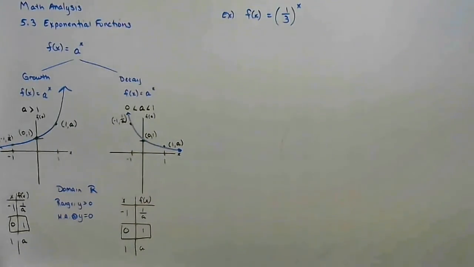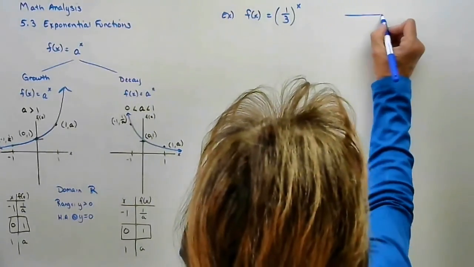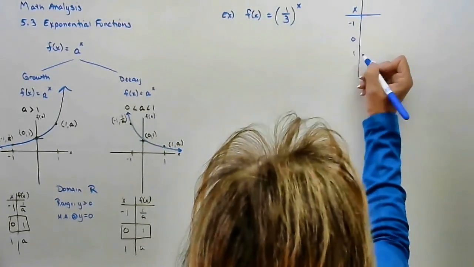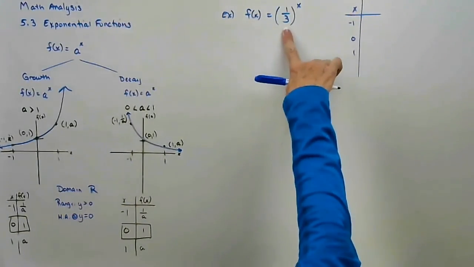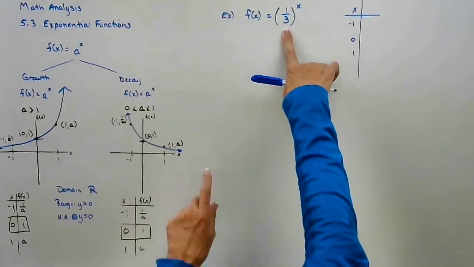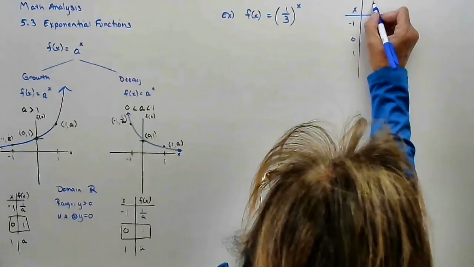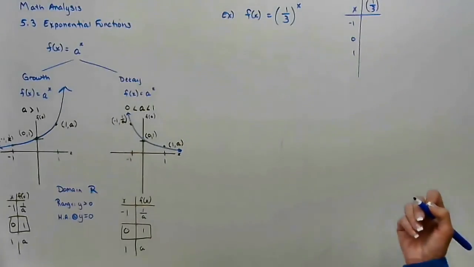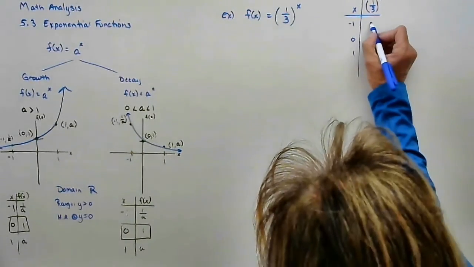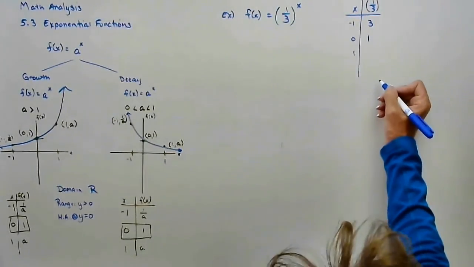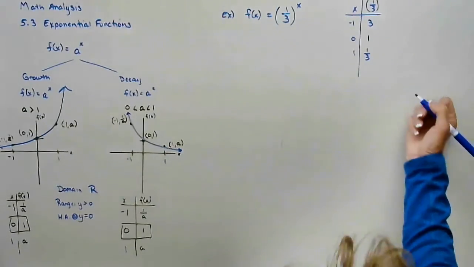If I do a table of values, -1, 0, 1. We know it's decay because this is less than 1. So we know it's decreasing as we go to infinity. If I think about 1/3 to that power: 1/3 to the -1, I have to use the reciprocal. 1/3 to the 0, 1/3 to the first power.